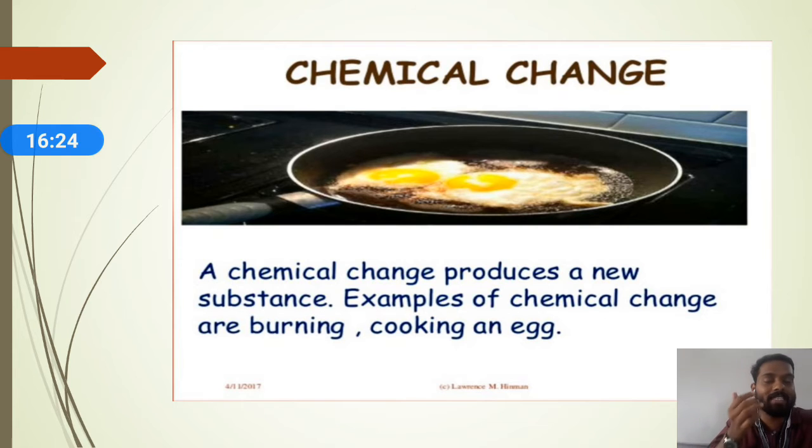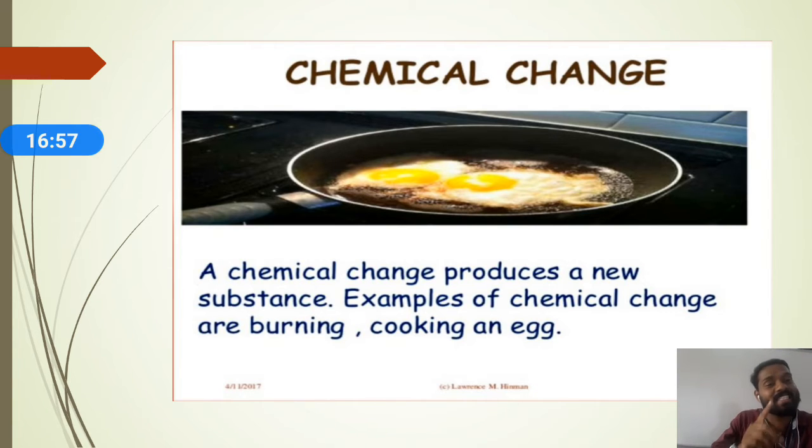Basically, when you are making an omelette, the raw eggs are put into hot utensils, and you can see that the raw egg is converted into cooked food. So cooked food we can call a new substance, because once you have cooked the egg, you cannot come back to the normal position. Any chemical change, once it takes place, is not reversible.